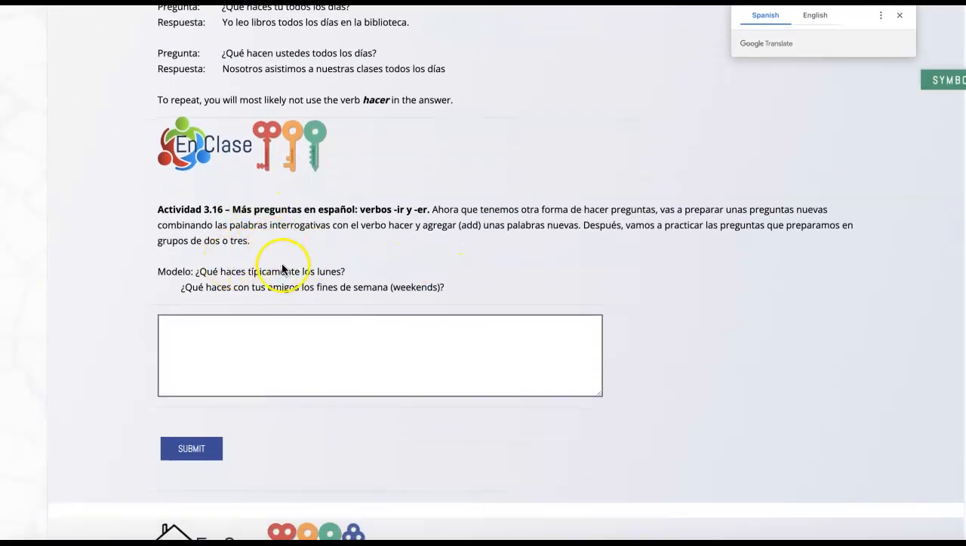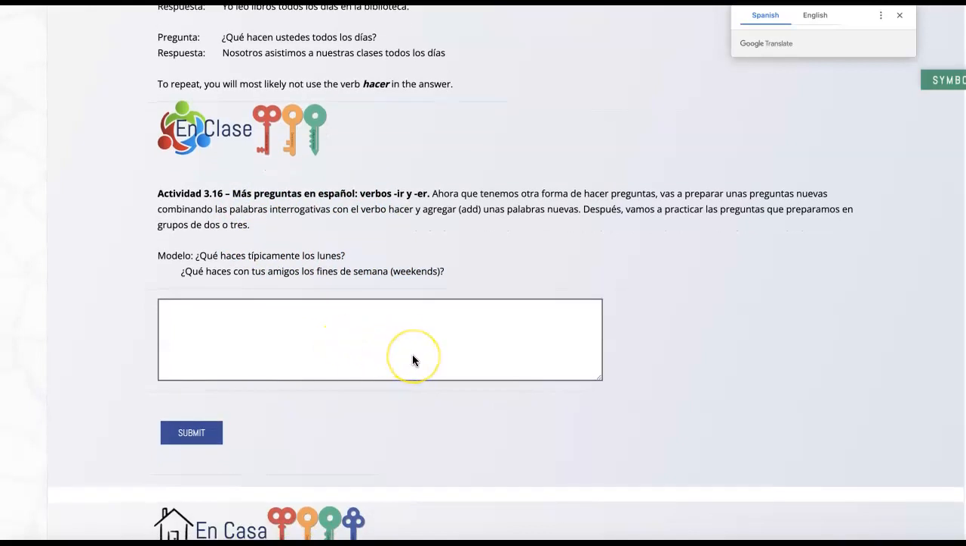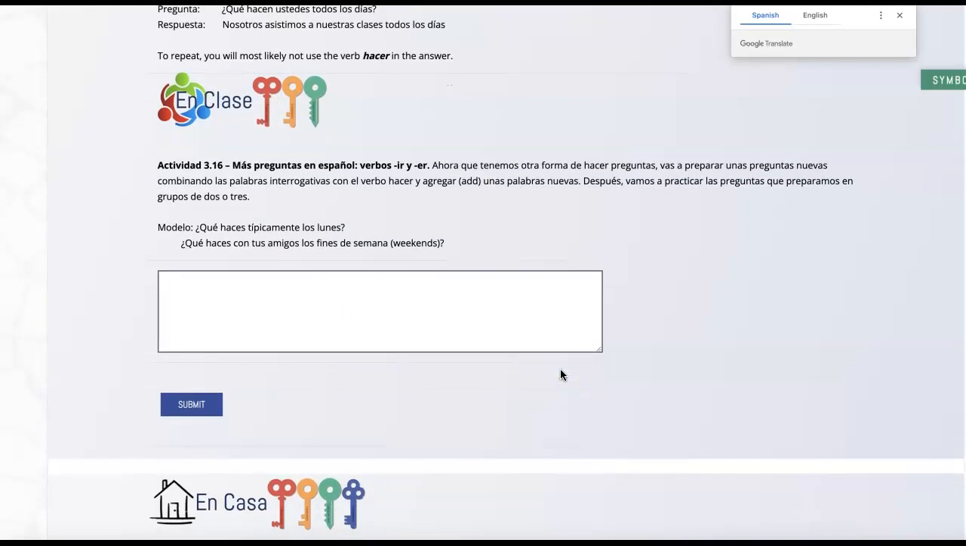Again, this chapter is all about questions and answers, so this is just a way for you to make up a huge list of simple questions that you can ask and that you'll be able to answer as we have conversations con nuestros amigos y amigas.